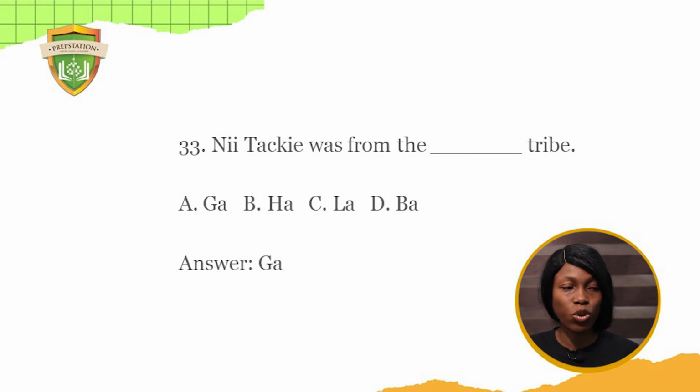Nitaki was from Dash tribe. A. Ga. B. Ha, Si, La, Di, Ba. The answer is the Ga tribe. Remember, Nitaki was born in Ghana, and it was said that he was from the Ga tribe. Although his parents were Nigerians, he identified with the Ga tribe. Even though he had tribal marks, it wasn't stated where exactly he was from, though he claimed to be Yoruba at some point, or the tribal marks made him look like a Yoruba person, but he couldn't speak Yoruba, so he identified with the Ga tribe because he was born in Ghana.